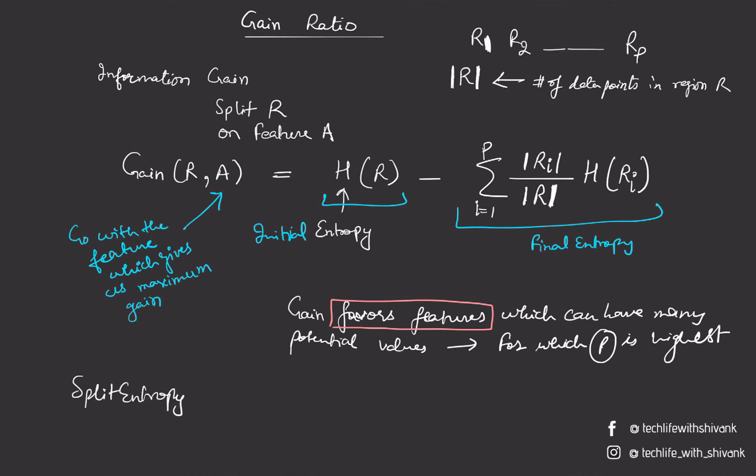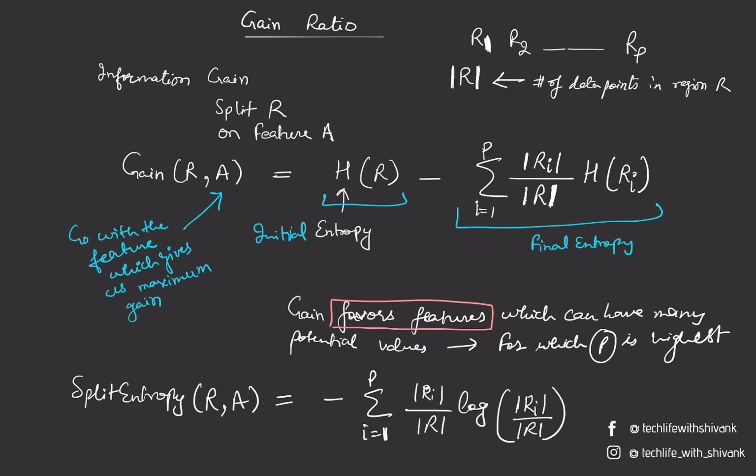So the split entropy by splitting region R on feature A is given by as follows: minus sigma i equals 1 to P. We can note that the more regions in which the feature A would split R, the higher this value would be.